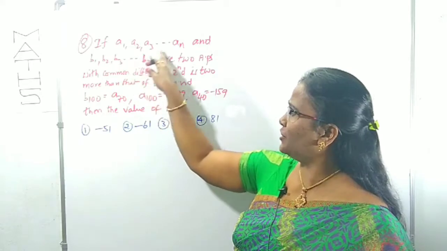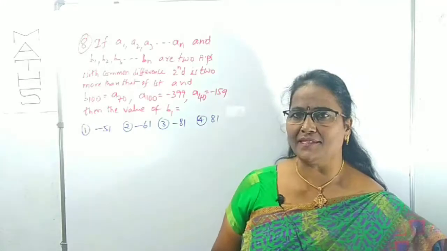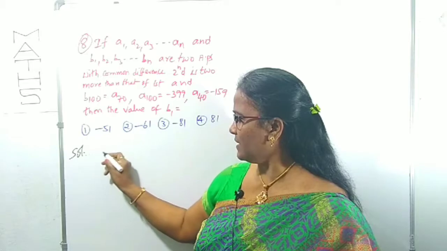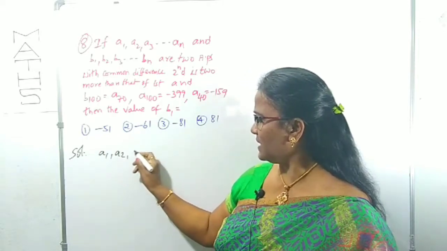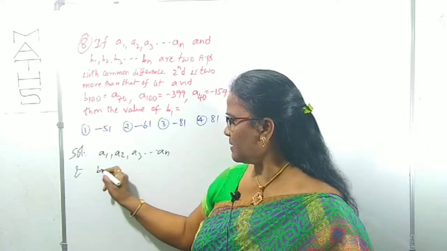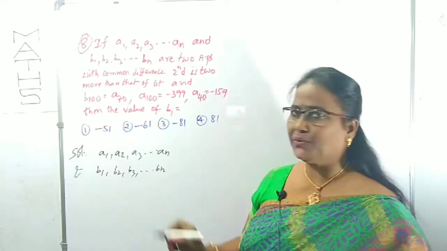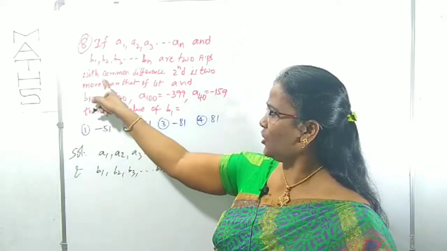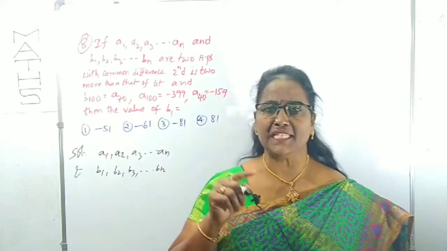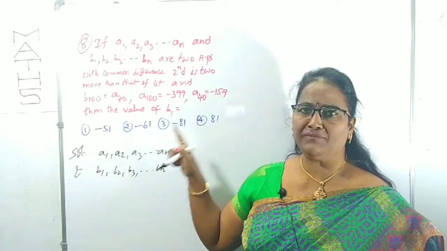If a1, a2, a3 up to an and b1, b2, b3 up to bn are two APs. There are two APs. a1, a2, a3 up to an is one AP and another one is b1, b2, b3 up to bn. Like that two APs are there, with the common difference of the second being 2 more than that of the first. Means in the two APs, the common difference of the second AP is 2 more than that of the first AP.